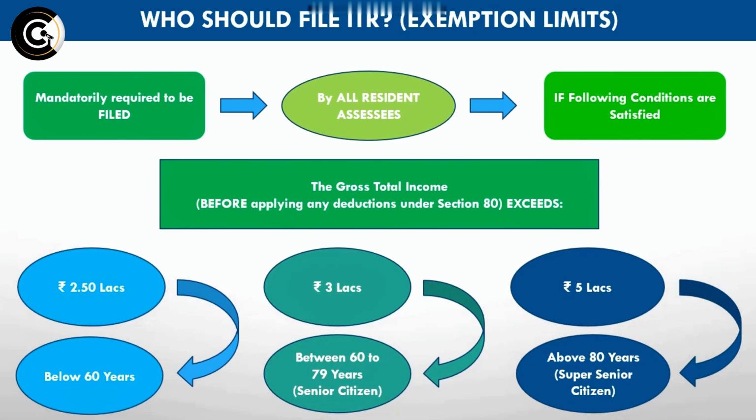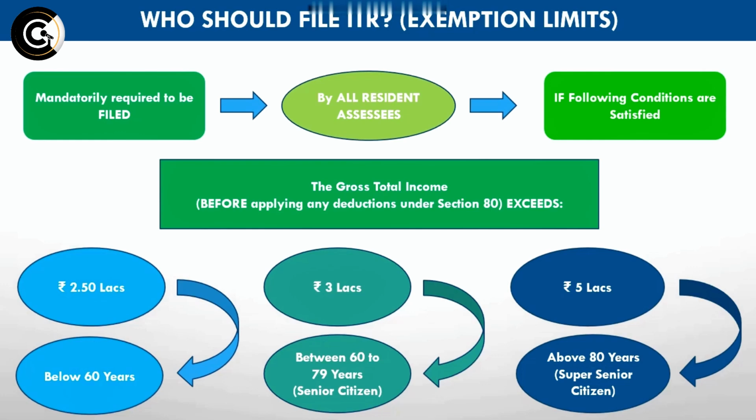So all those resident Indians who are mandatorily required to file the income tax returns are those whose gross total income, before applying any deductions under Section 80, is more than rupees 2.5 lakhs for a resident below 60 years, more than rupees 3 lakhs for a resident between 60 and 79 years who is a senior citizen, and more than rupees 5 lakhs for those above 80 years, the super senior citizens.